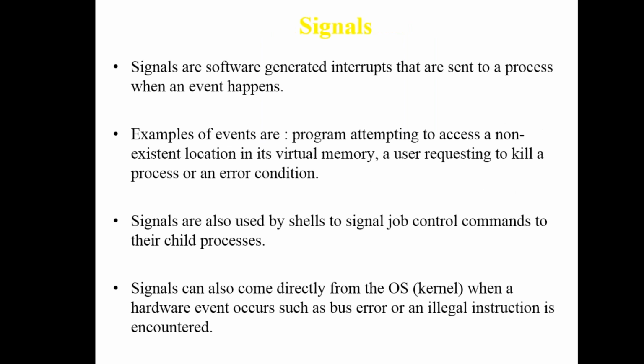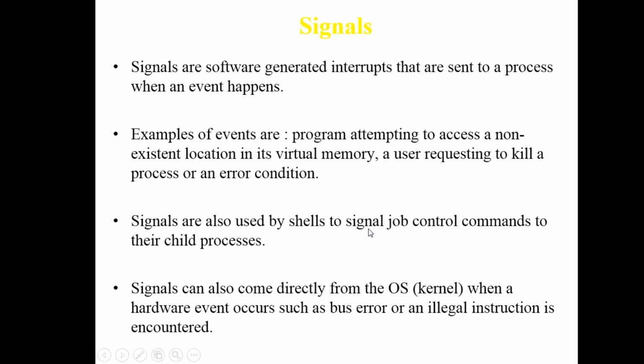The signals I told you about are called software generated interrupts. For example, if your printer is not attached, you require an interrupt saying the printer is not attached, or a driver is not installed. So signals are software generated interrupts sent to a process when an event happens. Examples of events: a program attempts to access a non-existing location, a user requests to kill a process, or an error condition. You are signaling that there is an error in your process, or your process wants a resource that is not available.